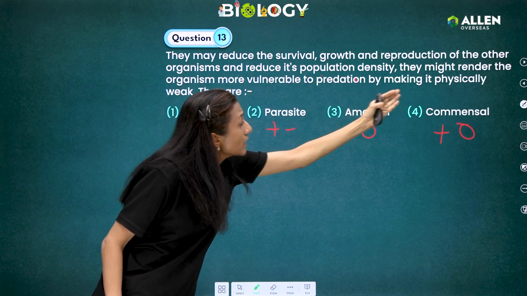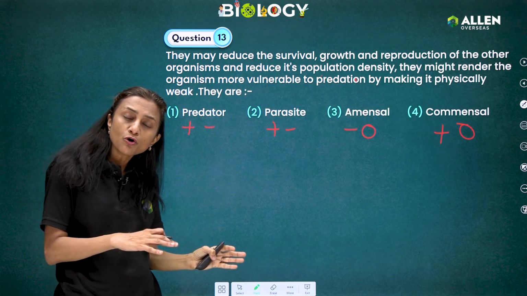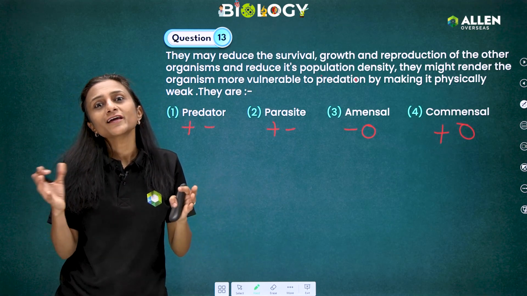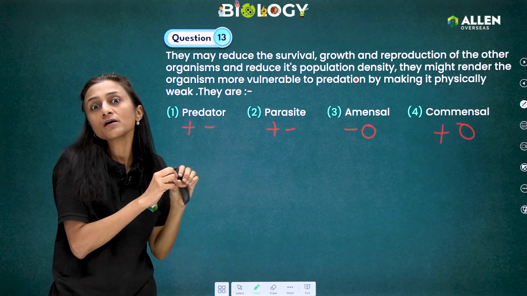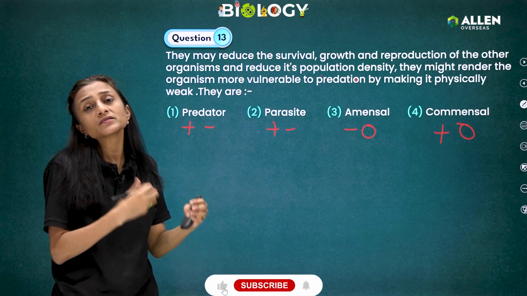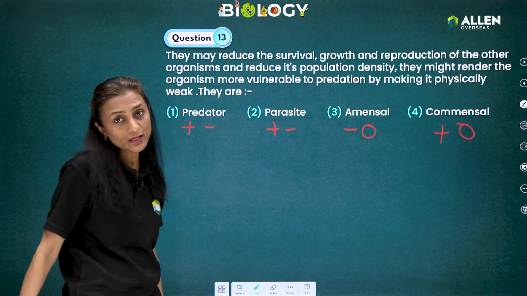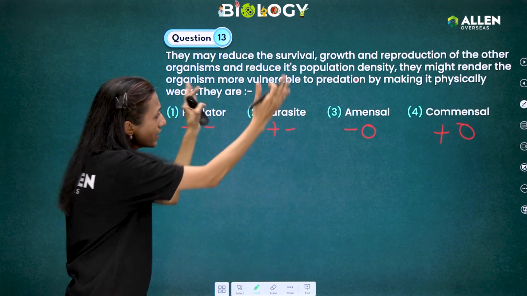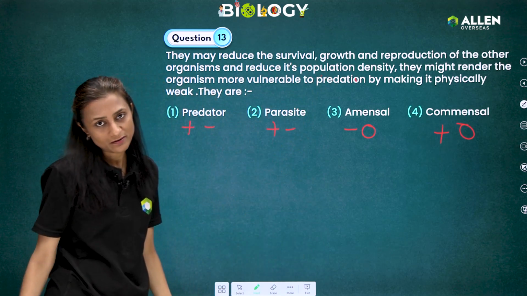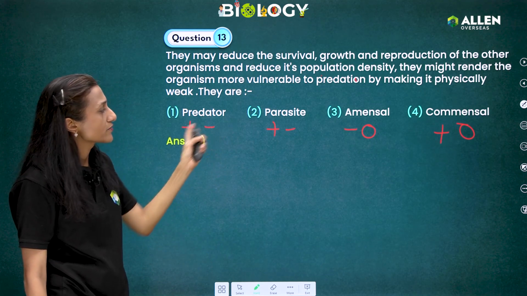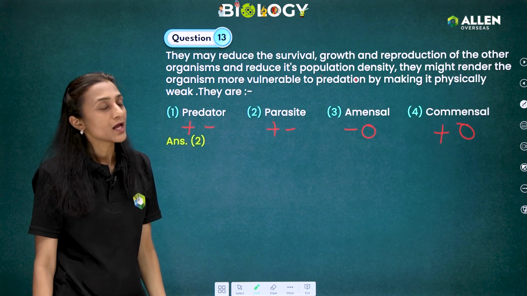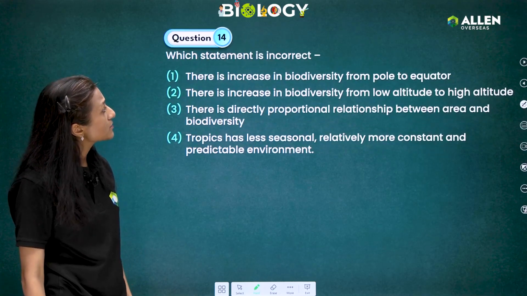So it is written, making it physically weak. And if the host is physically weak, then it will be more vulnerable to predation, because any predator would easily attack any host which is physically weak. So these statements are all related, and hence our answer is parasite. I hope it is clear to you. So the answer is second. Now we'll discuss the next question.